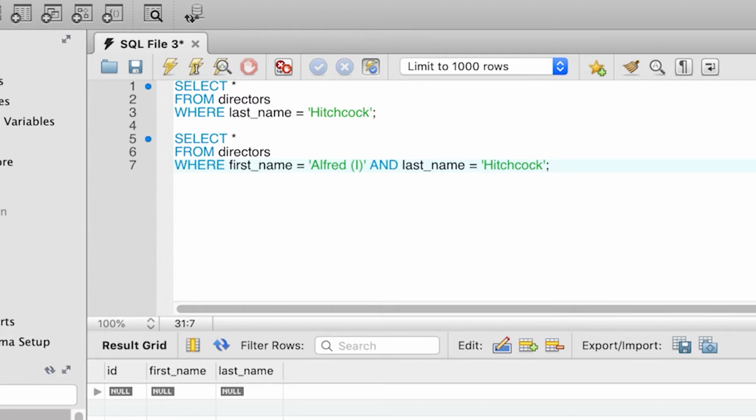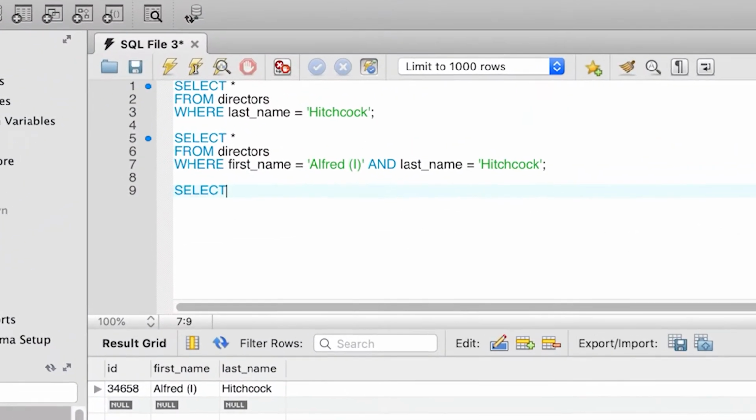However, how could we know beforehand that the first name of the director needs to be written like that? So we need to have a way to say, well, not exactly equal to Alfred, but equal to something like Alfred. So this is what the LIKE operator will allow us to do. Before getting to the solution, let's see another example.